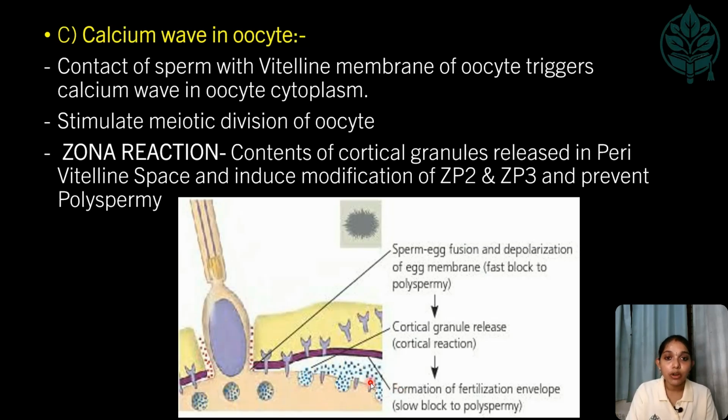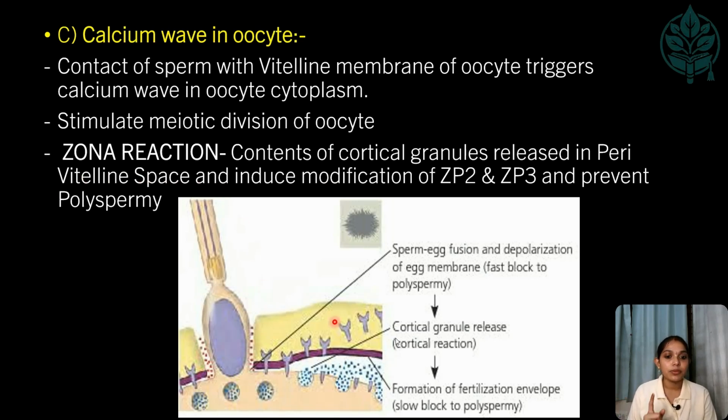So what happens by cortical reaction? These enzymes which are produced induce modification in the ZP2 and ZP3 of the zona pellucida and prevent the entry of another sperm, which indirectly helps in preventing polyspermia. So these are the two important factors which will be done by the calcium wave which occurs in the oocyte. Nothing but it stimulates the meiotic division and the zona reaction.